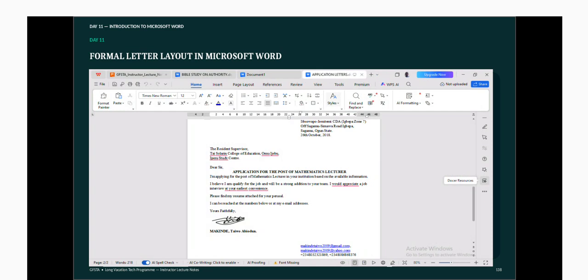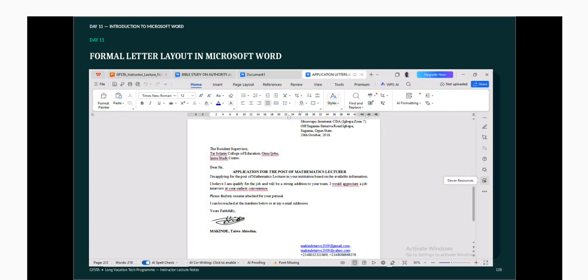So these are the things that we want to do today. It's just an introduction to MS Word. We talk about the layout, the formal letter structure, the keyboard shortcuts and quick reference, text formatting and how essential it is, and the key interface components of MS Word.